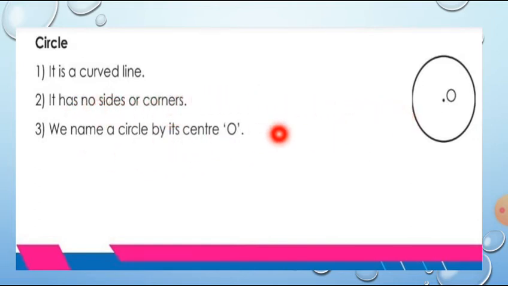We name a circle by its center. Here the circle name is circle O. This dot inside the circle is the center, and by giving the name to the center we can name the circle. Okay, children, so this is the last two-dimensional shape. So tell me, children, which are the two-dimensional shapes we learned? Rectangle, square, triangle and circle.